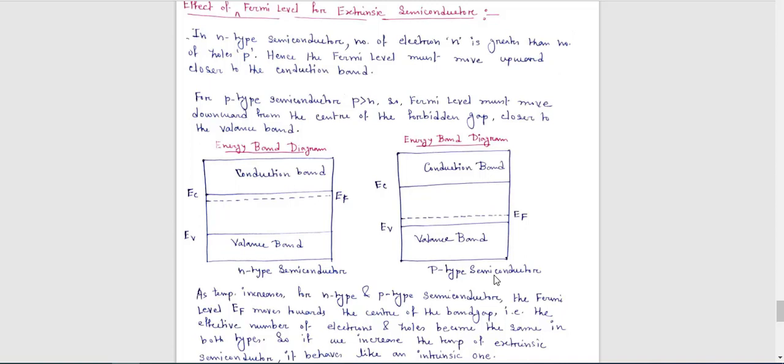Basically you have to check whether you have more electrons or more holes.